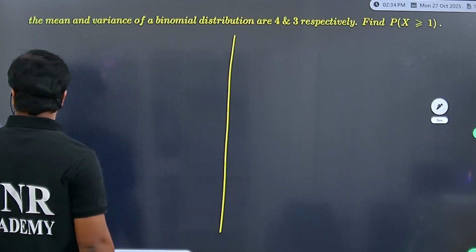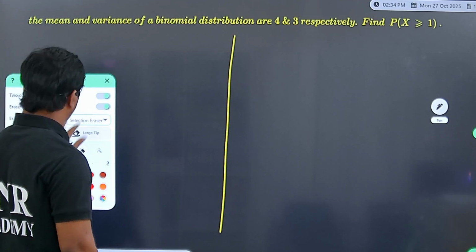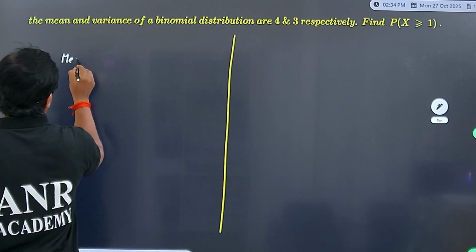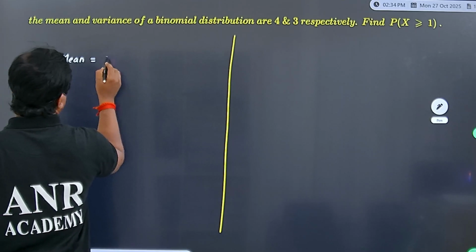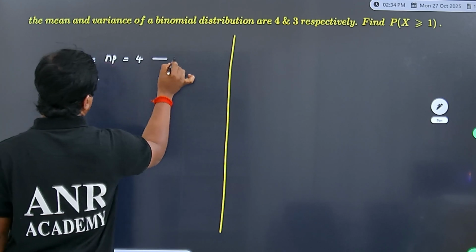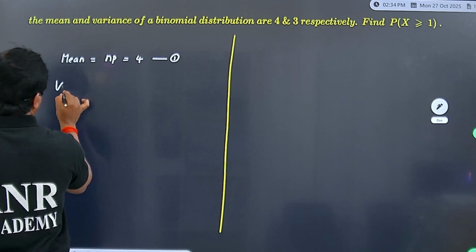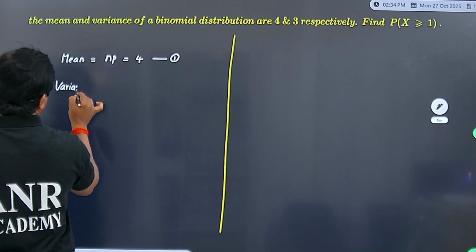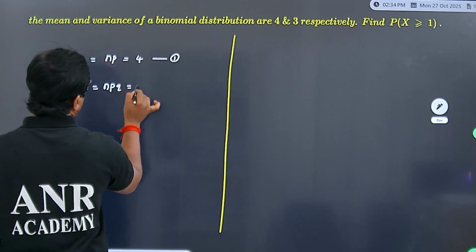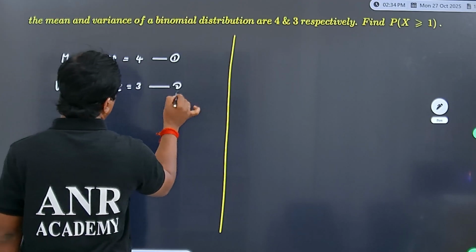Let us see the solution. Mean formula in binomial distribution is NP, that is given as 4, and variance, we know the variance formula is NPQ, that is 3.